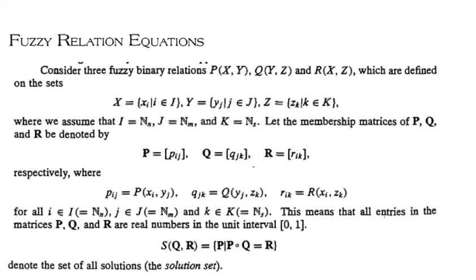This means that all entries in the matrices P, Q and R are real numbers in the unit interval [0, 1].